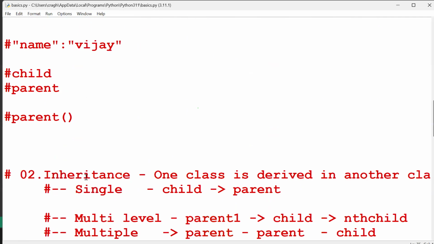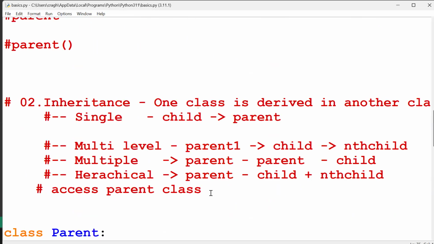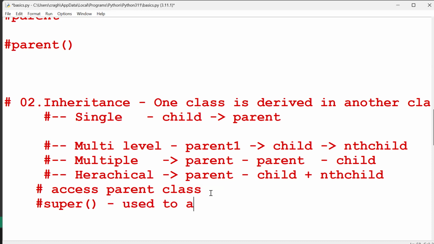This is fine. And in inheritance, we are using one keyword, super, basically. It's a very important thing. Super keyword is there. It's a function. So what is the use of super? The super keyword is used to access parent parameters, the properties, in child. That is the use of the super keyword.